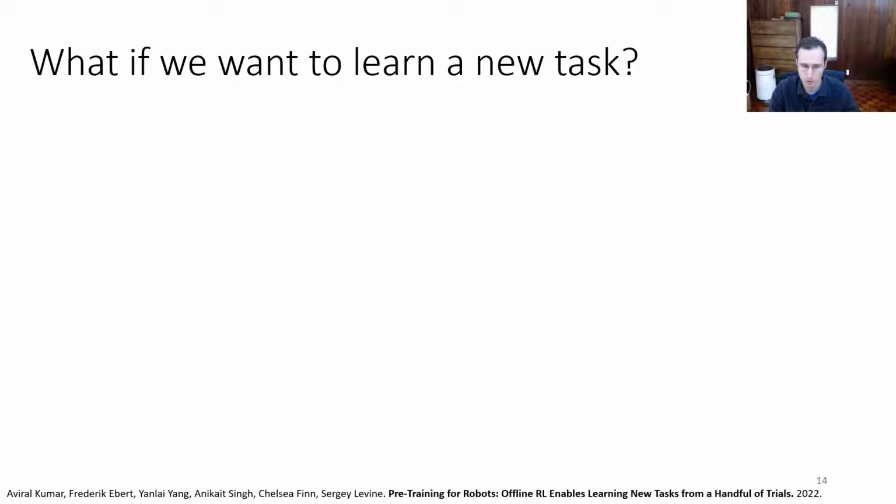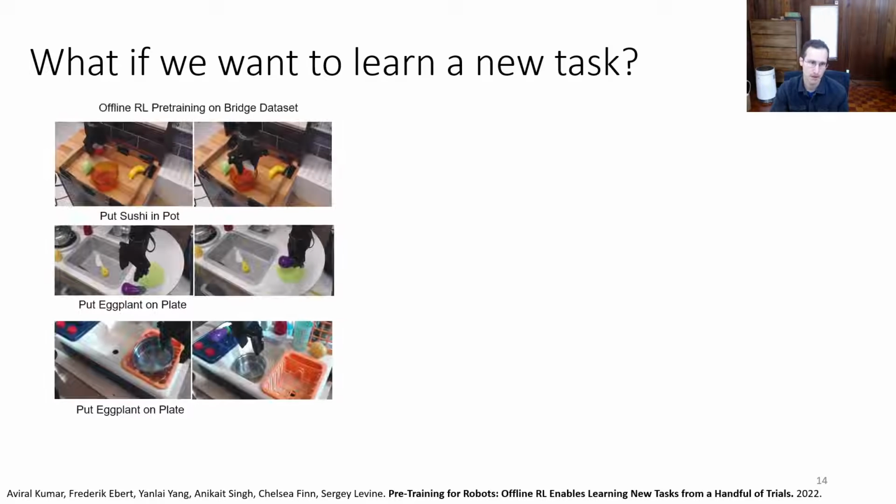But you could also use offline RL as a way to help you learn a new task. So what if we don't just want to do better on the task we've got? What if we want to use it to help us fine-tune to a new task? These are experiments that were done using the bridge data set. We can take data from a variety of tasks and train our multitask policy with offline RL.